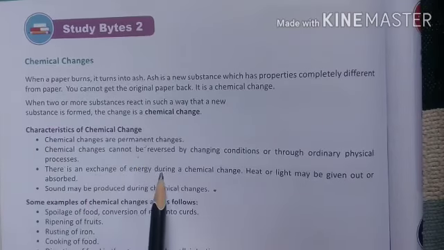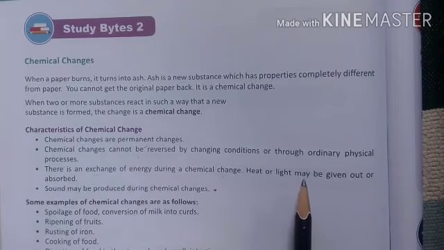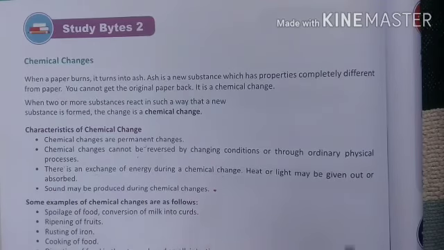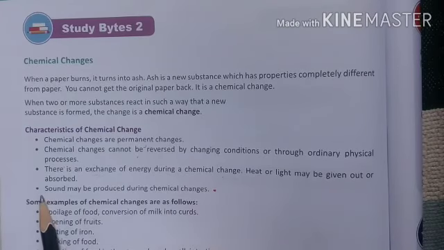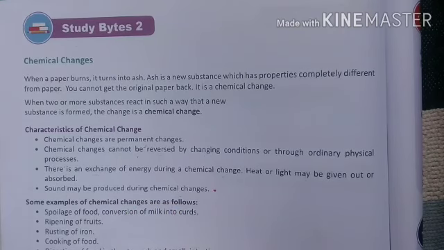There is an exchange of energy during a chemical change. When your mother cooks the vegetable, she puts it on the gas, and the vegetable absorbs the heat and starts cooking. Heat and light may be given out or absorbed, so both things happen while making a vegetable. The last point is that sound may be produced during chemical changes. When your mother cooks food, you will hear sound coming from the cooking food. These are all the characteristics of chemical changes.